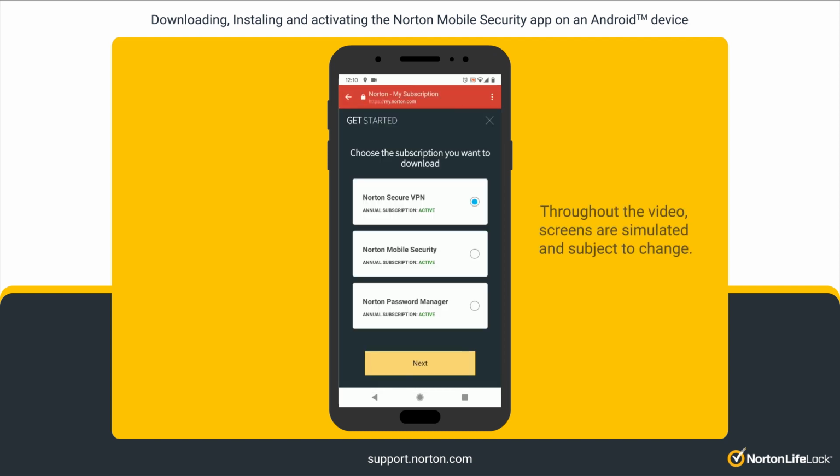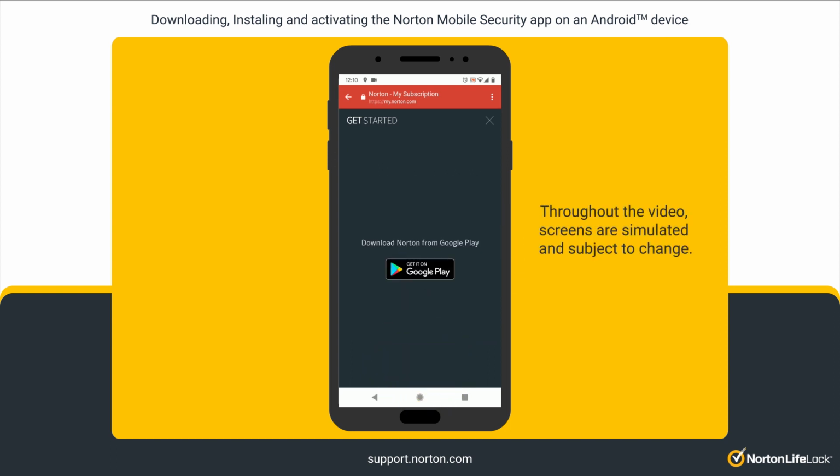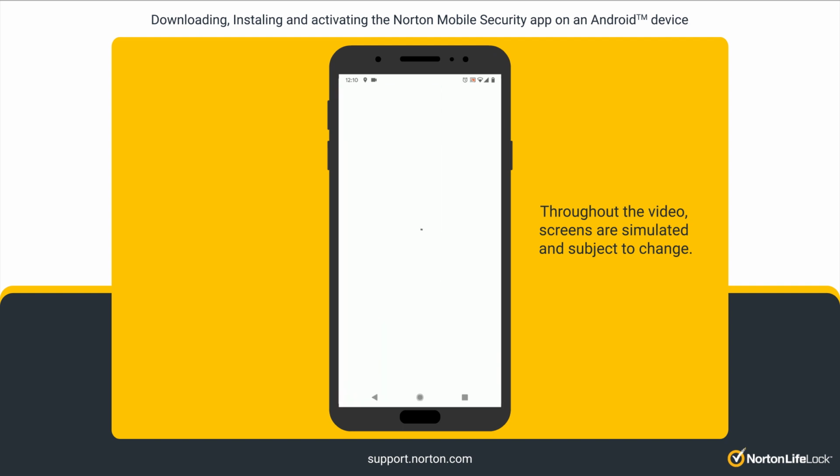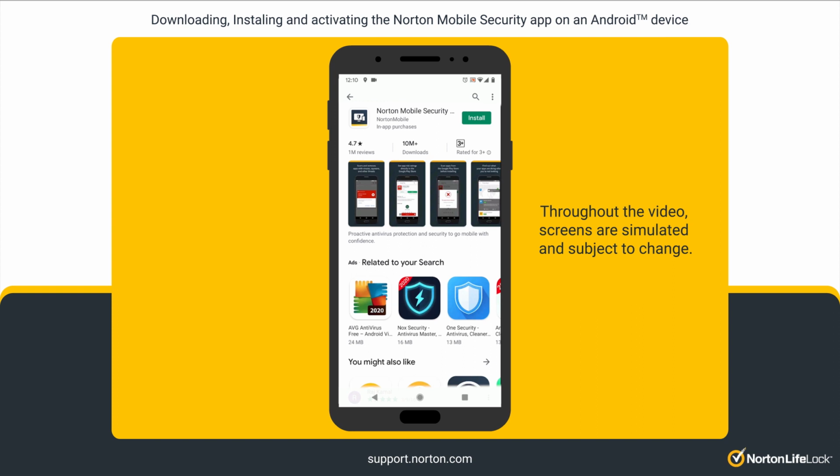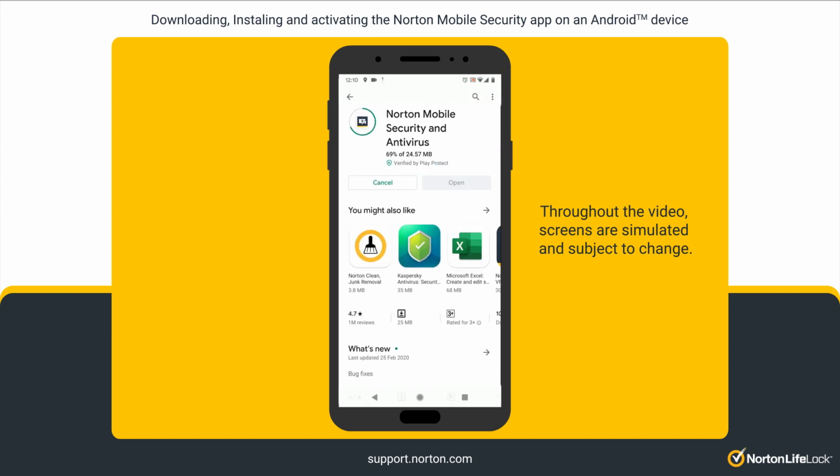In the Get Started page, choose Norton Mobile Security and then tap Next. Tap on the Google Play button, where you will be redirected to the Google Play Store. Tap Install. After installation, tap Open.